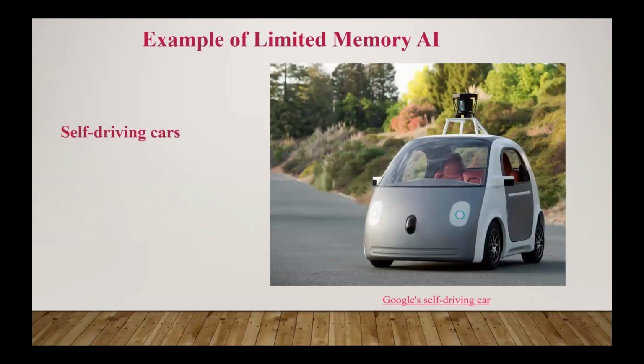Here, what happens? The self-driving car observes other cars on the road for their speed, direction, and proximity. This information is programmed as the car's representation of the world, such as knowing traffic lights, traffic signals, turns, and bumps on the road.